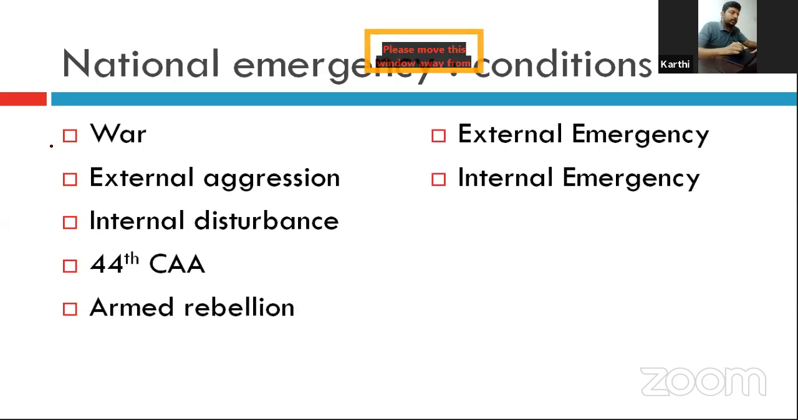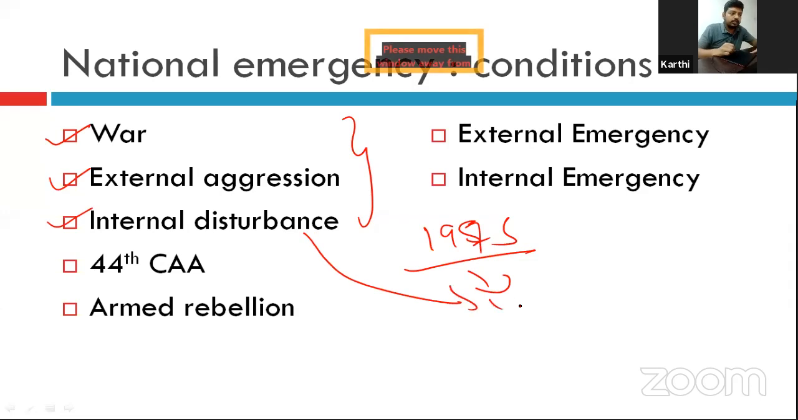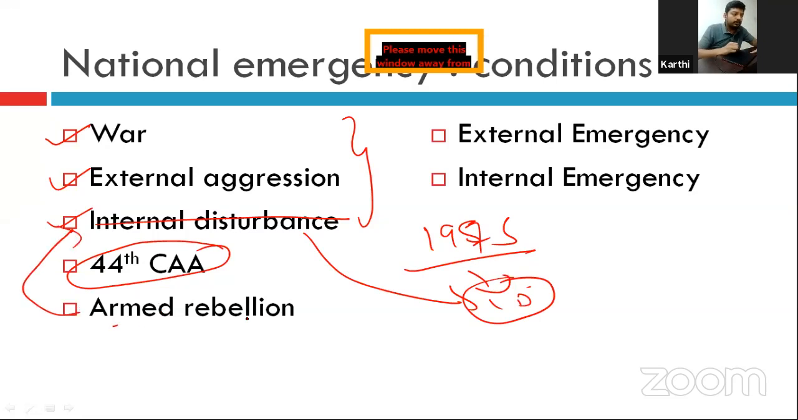National emergency can be declared on 3 grounds: war, external aggression, internal disturbance. This was originally mentioned in the Constitution. But the emergency introduced in 1975 became controversial because it used the clause internal disturbance. So after the emergency period was over, the 44th Constitutional Amendment Act was enacted. In that, the words internal disturbance were removed from the Constitution. Instead, armed rebellion was inserted. Now the Constitution reads that the grounds for national emergency are war, external aggression, armed rebellion.